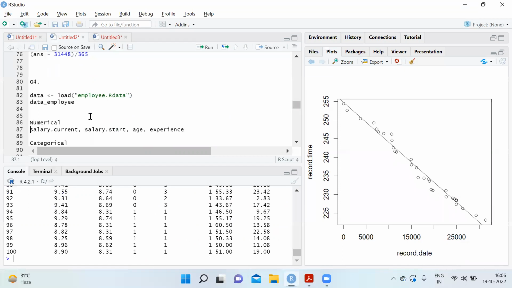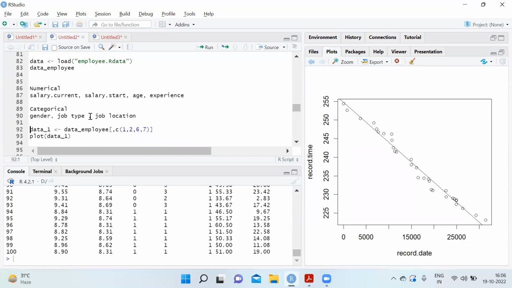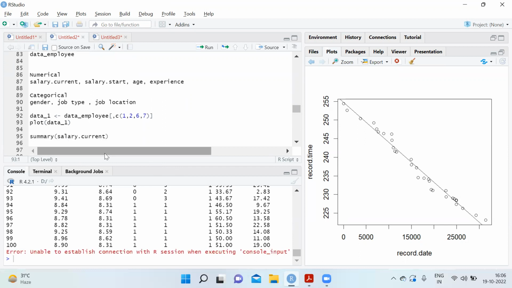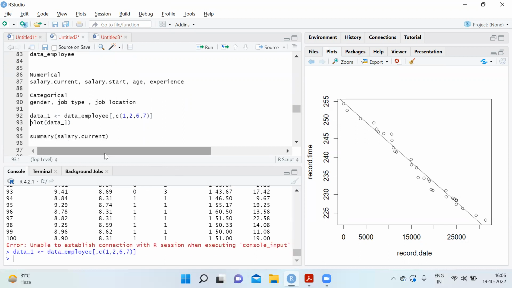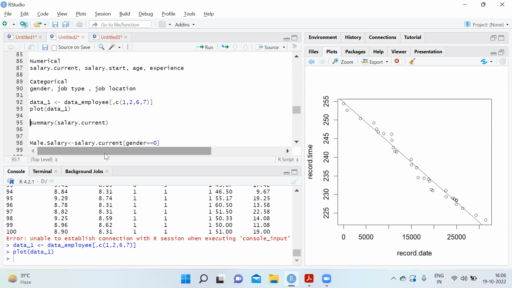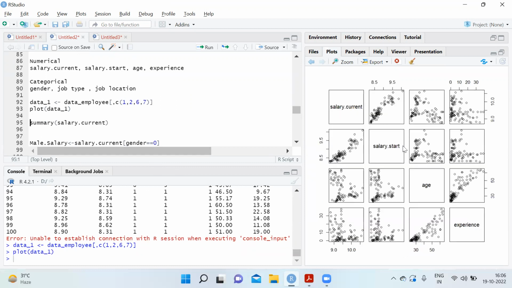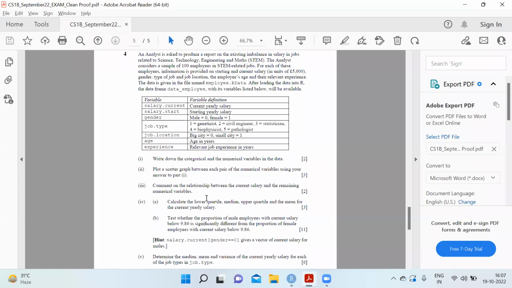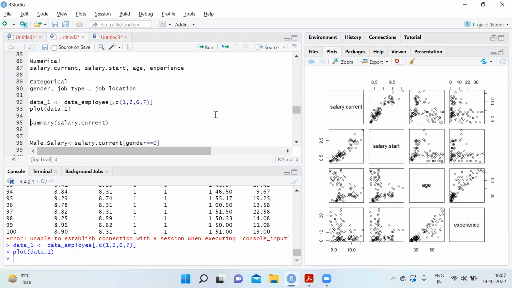Once we have loaded the data, these are the categorical variables. Now, the first, second, sixth, and the seventh variable, I've put them together with all the rows, and now we'll plot them. So these are the pairs with categorical variables which we have got. Then comment on the relationship between current salary and the remaining numerical variables. So these are the pairs we've got. Now we have to compare these.